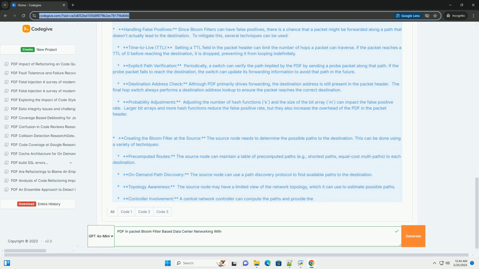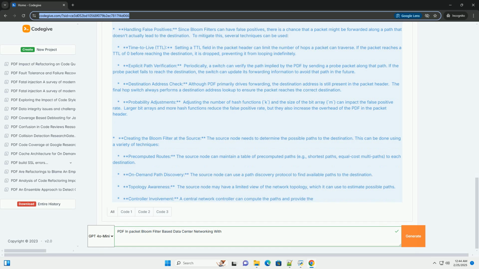add(self, item): adds an item to the Bloom filter by hashing it using each of the hash functions and setting the corresponding bits in the bit array to 1. check(self, item): checks if an item is, probably, in the Bloom filter. It hashes the item using each of the hash functions and checks if all the corresponding bits are set to 1.